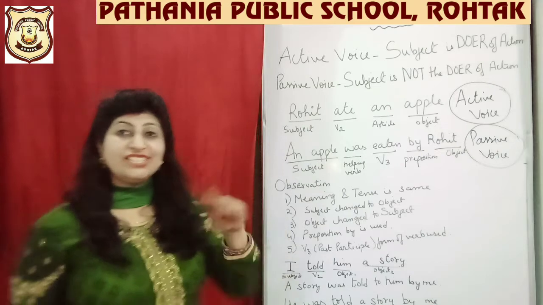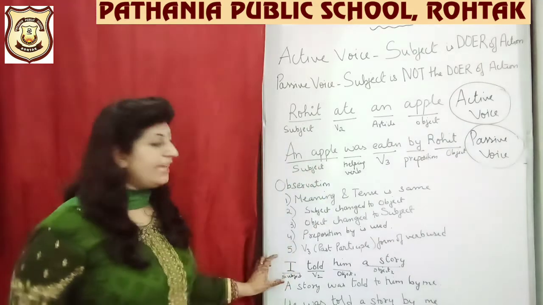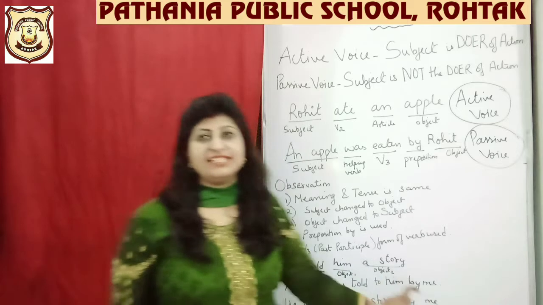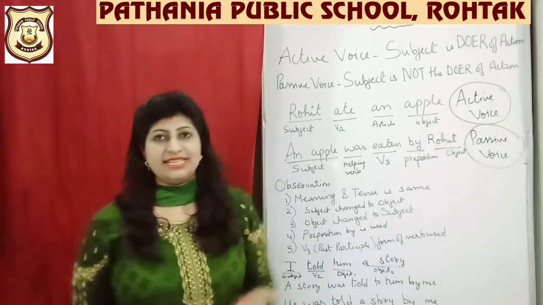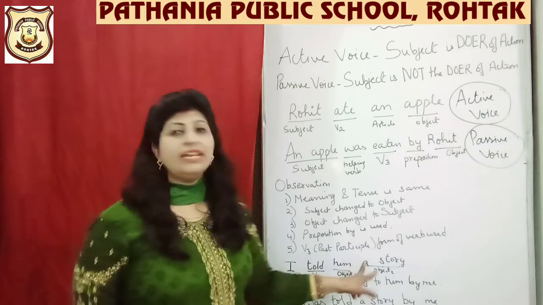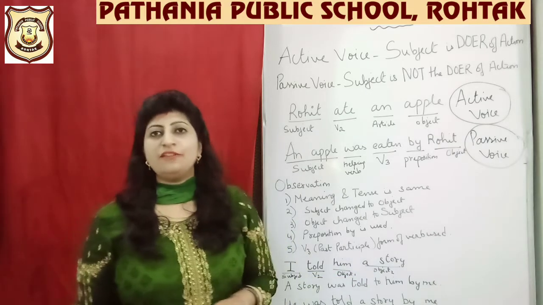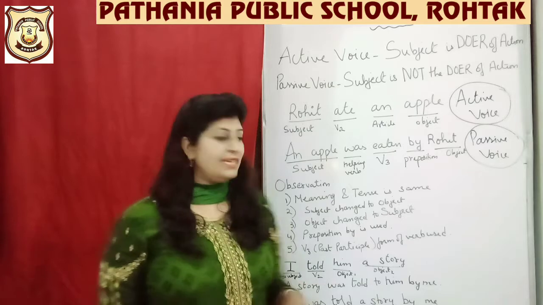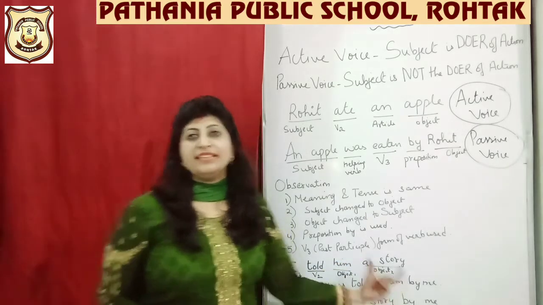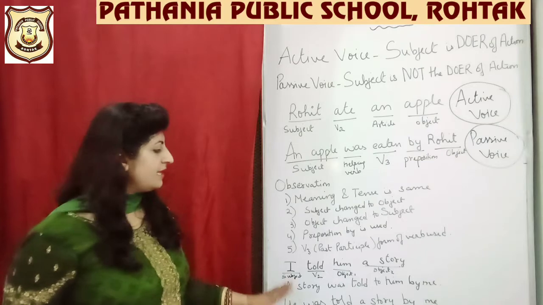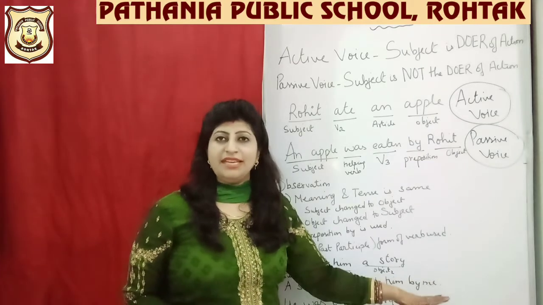Now I changes into me. I had taught you in the pronoun chart, right? So I is my subject. ये object की जगह पे आएगा. Definitely by me, though it will come in both the sentences. I am worried about these two objects. So I can put any one of them in the first and I can make the sentence. In the first sentence, I have put a story in the place of subject and my sentence is a story was told to him by me.